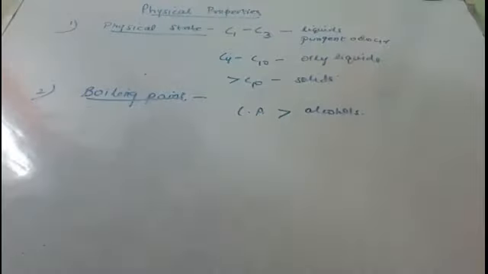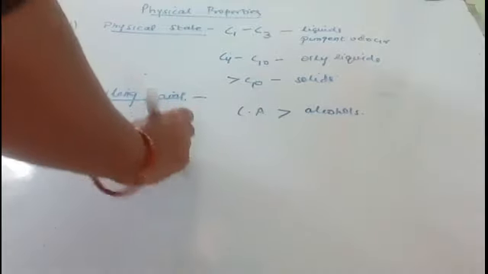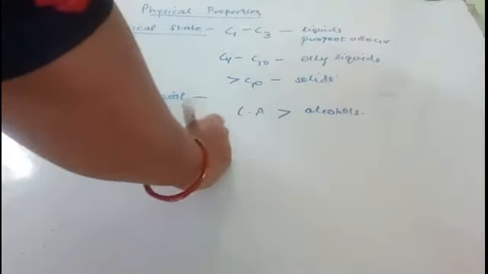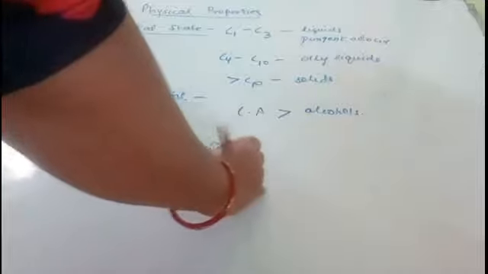You know that if we compare alcohols, ethers, hydrocarbons, haloalkanes, alcohols have the maximum boiling point, but the carboxylic acid boiling point is even greater than that of alcohol, and this is due to the greater extent of hydrogen bonding which occurs in the carboxylic acid.